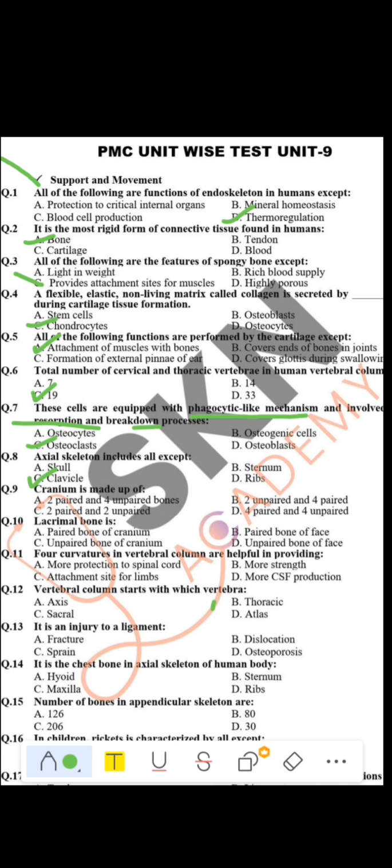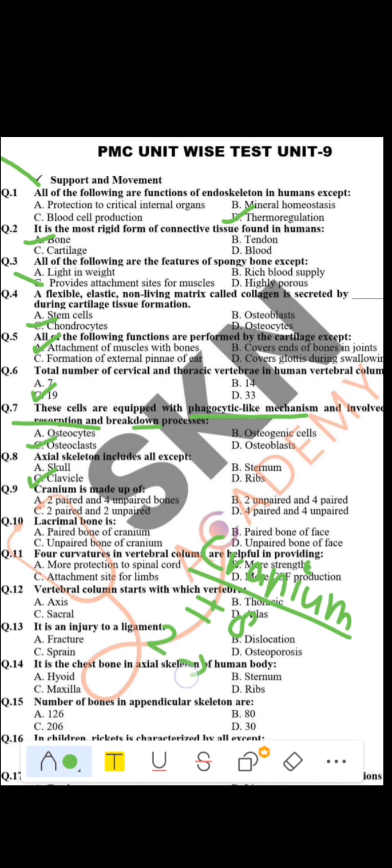Skeleton, sorry. Okay. Question number 9, which is: sacrum is made up of. Now the sacrum is basically cranium, not sacrum, cranium. Now this cranium is part of what? Cranium is part of the skull. Inside it we have a total of 8 bones. Now these 8 bones are divided.